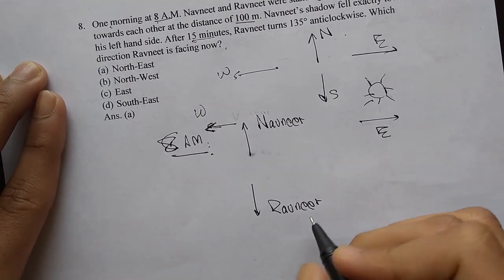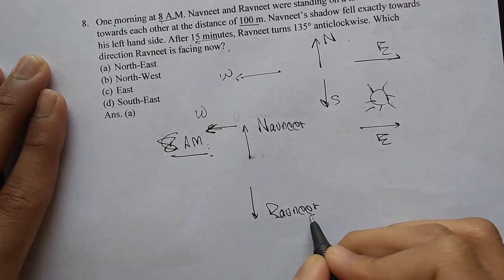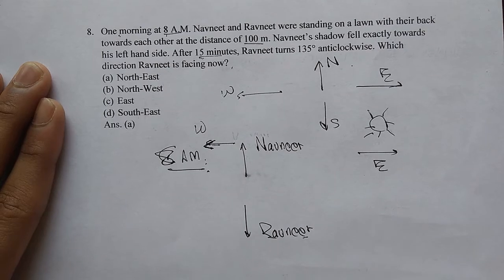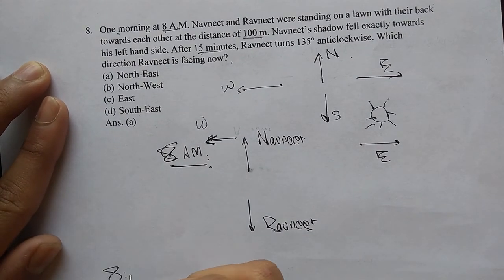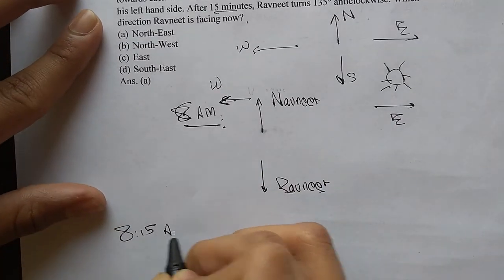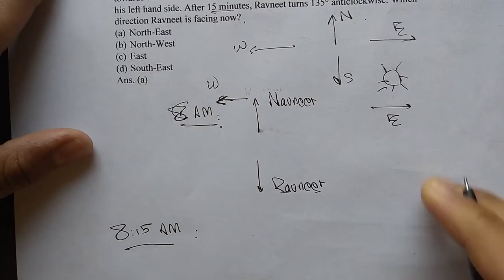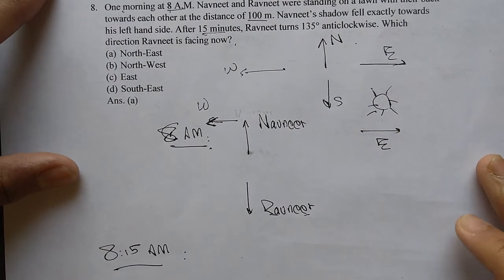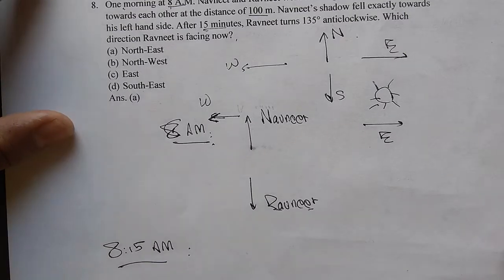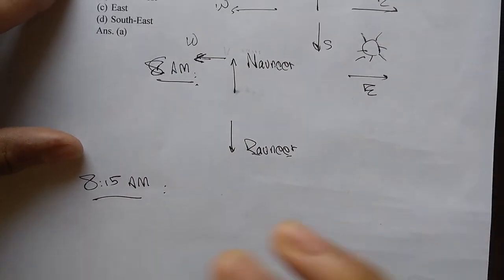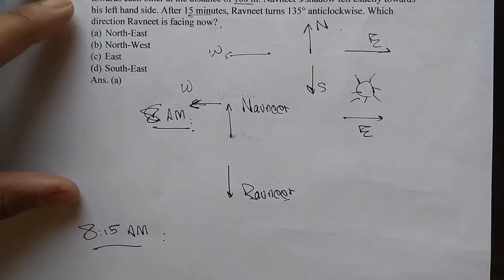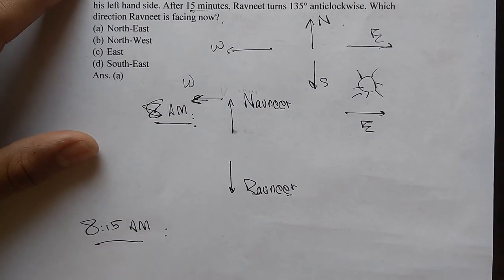Now we know Ravneet's direction is south. Now they said that at 8:15 a.m. Ravneet turns 135-degree anti-clockwise. I don't know why. It was his wish. He did it. Anyways, we know Ravneet's direction. Now everything else is irrelevant. We just needed Ravneet's original direction.